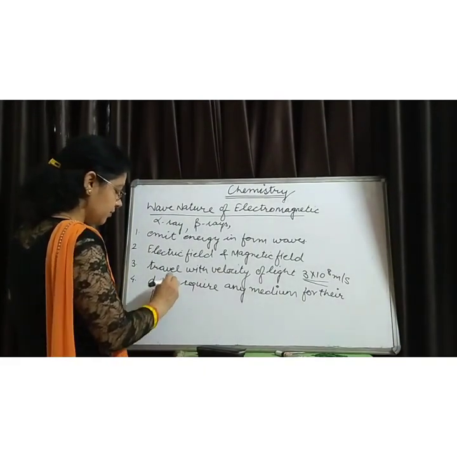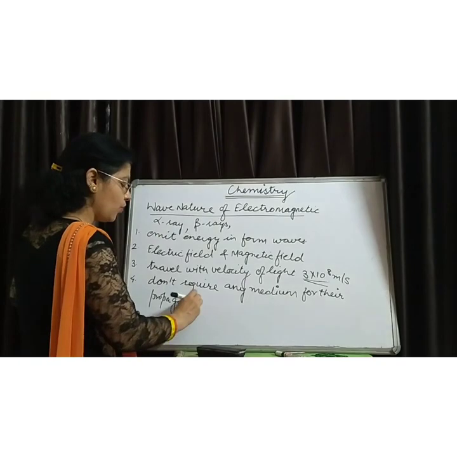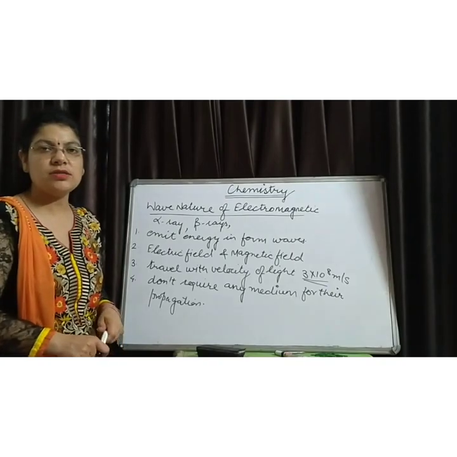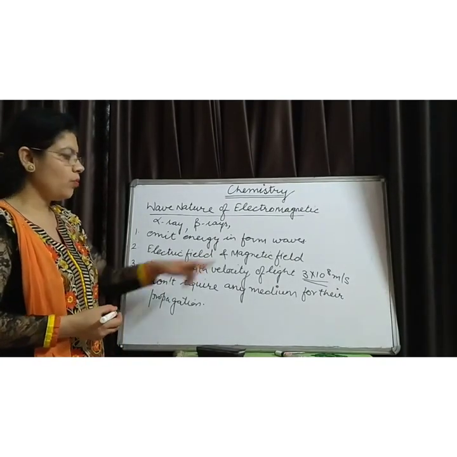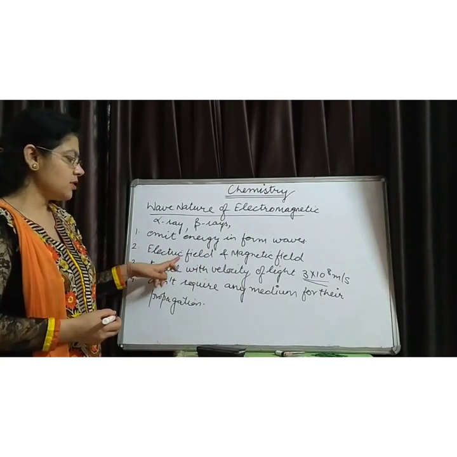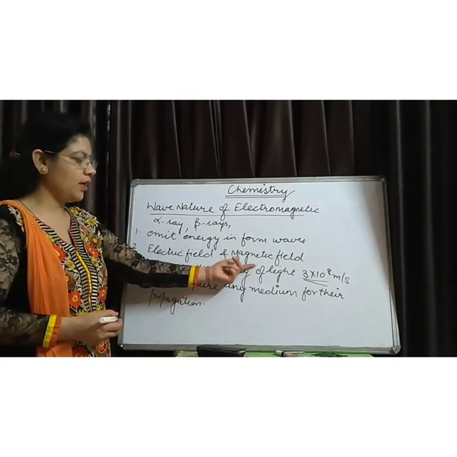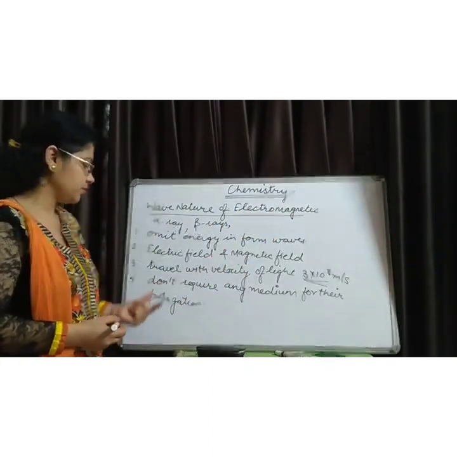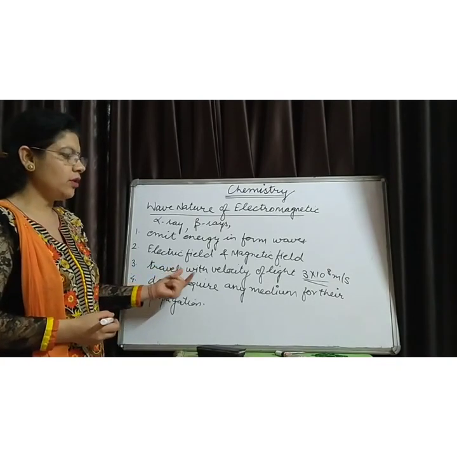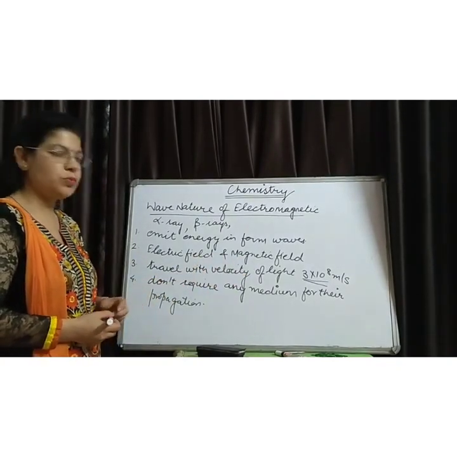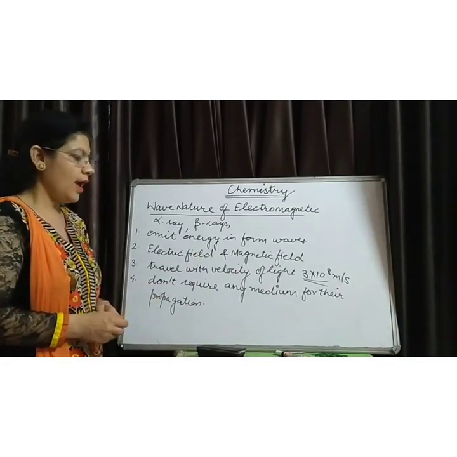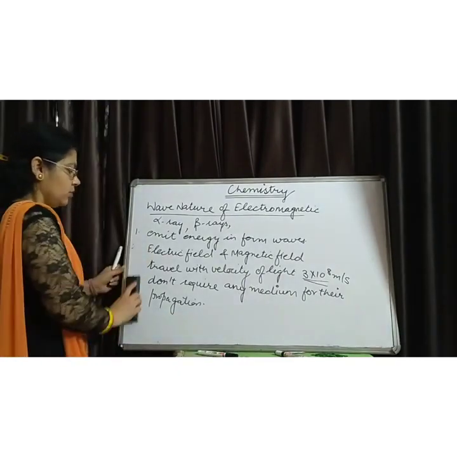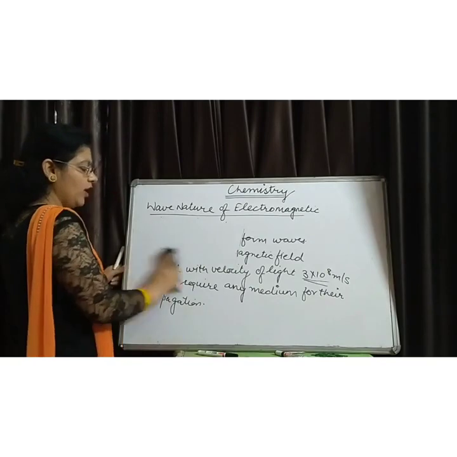These are some properties of electromagnetic radiations. First property is that all these radiations emit energy in the form of waves. Next, they consist of an electric field as well as a magnetic field, therefore they are known as electromagnetic radiations. Third property is they travel with the velocity of light, and last property is they don't require any medium for their propagation. Now, the keywords related to the wave nature.